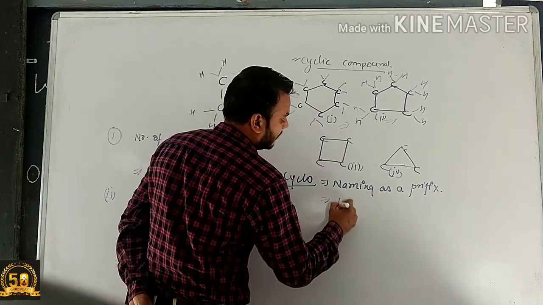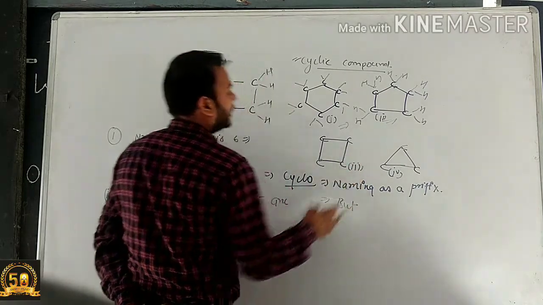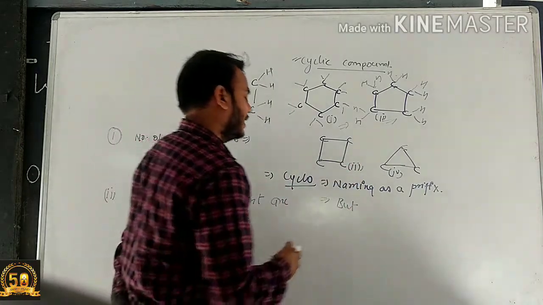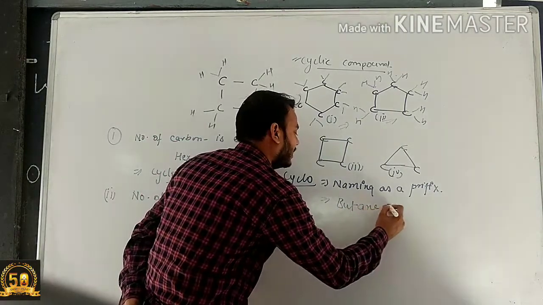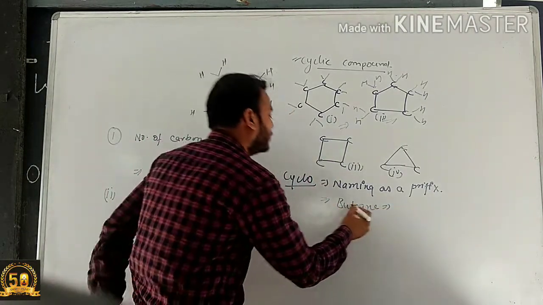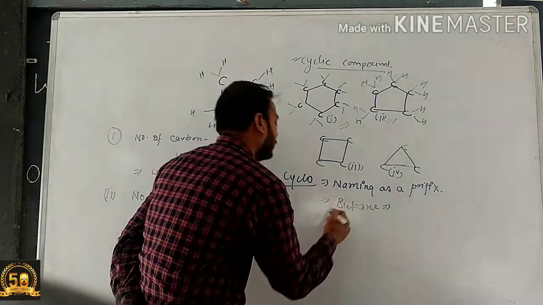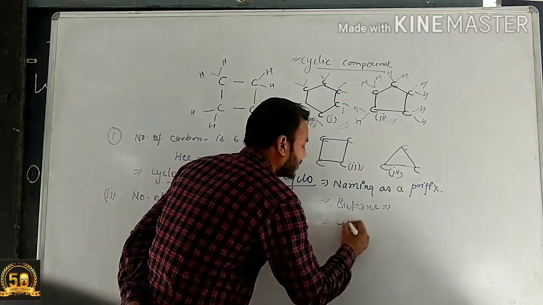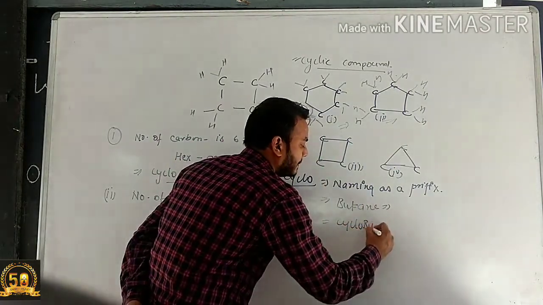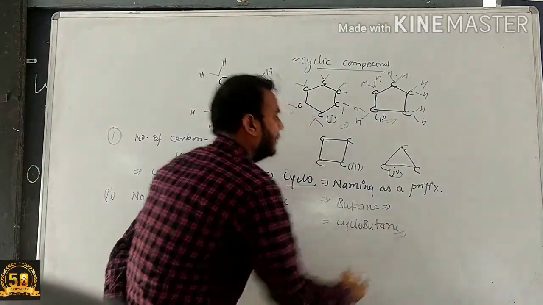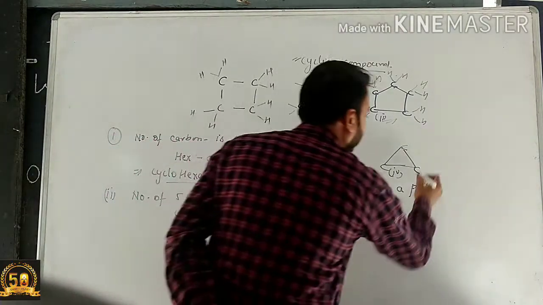Alright. In the third example, the number of carbons is 4. For 4 carbons we use but. All the carbons are satisfied by single bonds, then we use ane. Alright, so here is a cyclic compound, so we use cyclo, cyclobutane.